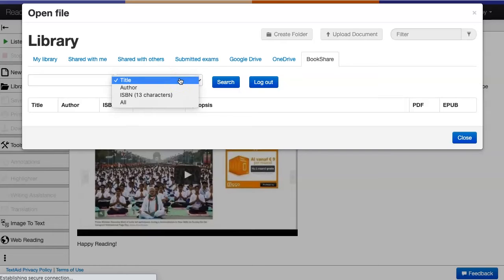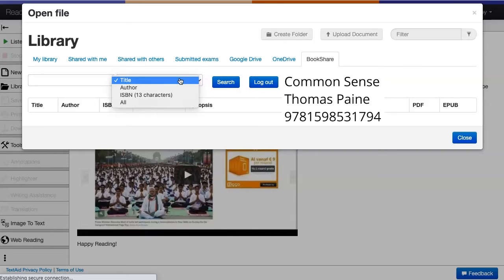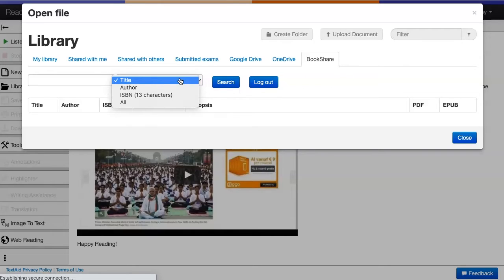Let's look at an example. Perhaps your history instructor wants you to read the book Common Sense by Thomas Paine, which has an ISBN of 9781598531794. Let's search for it by each of the methods before we download the book.